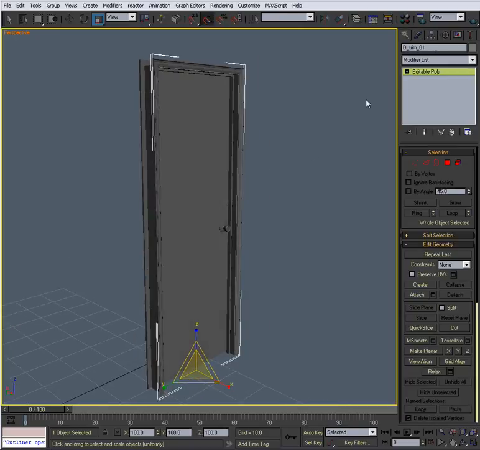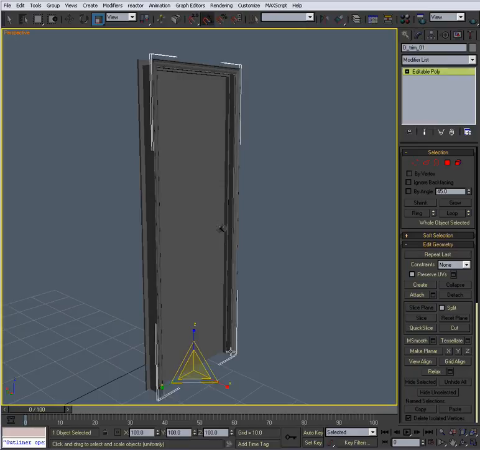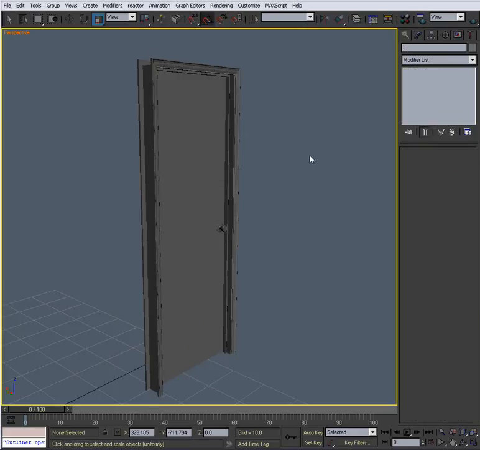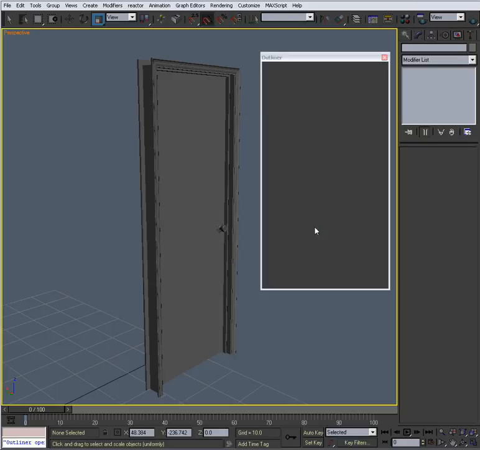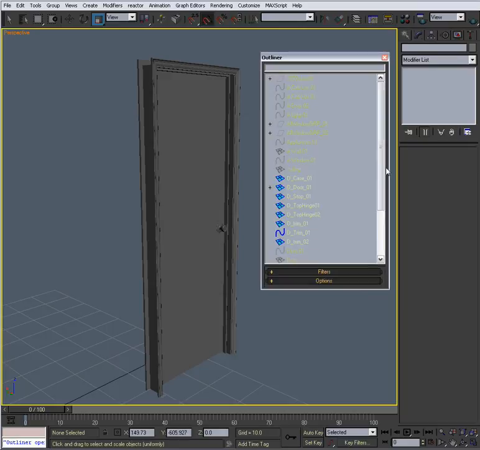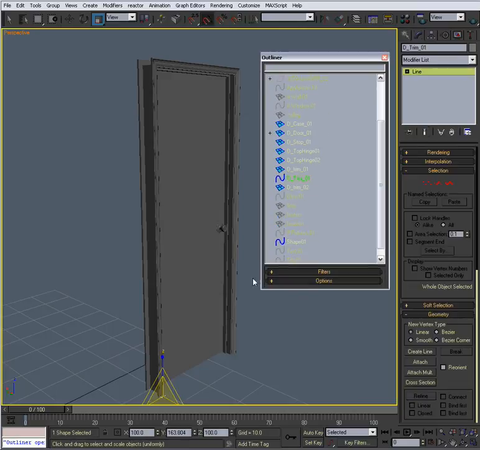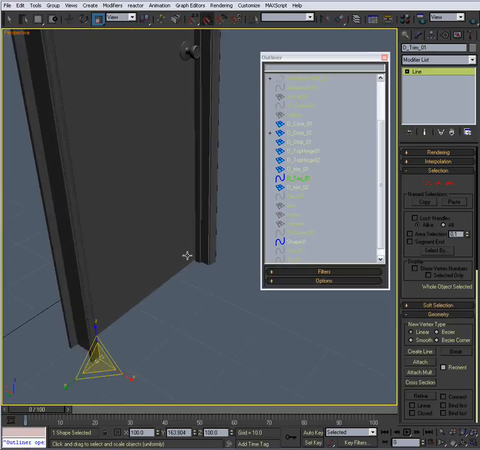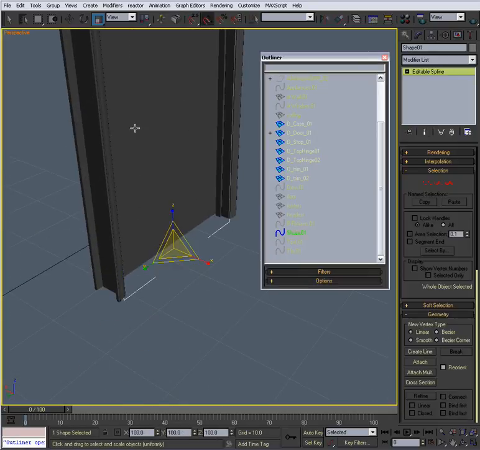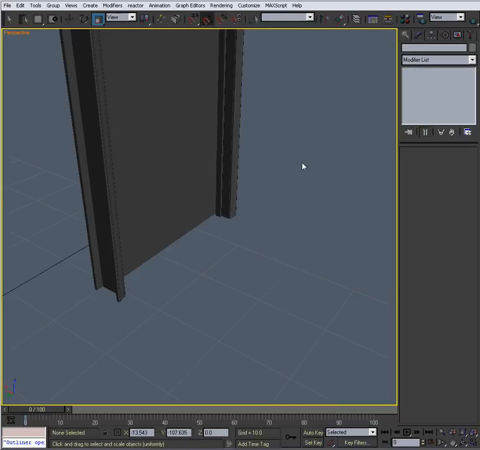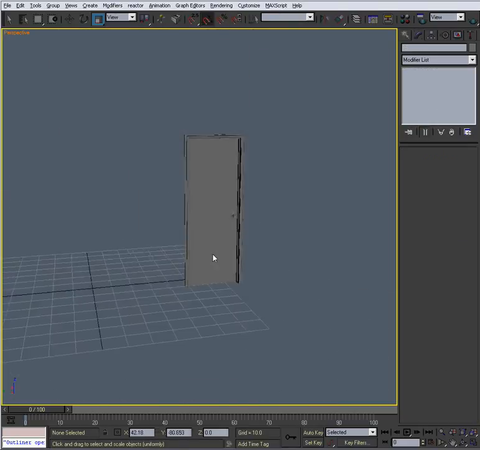Okay, the door trim we are going to keep. What we need to do is, you can do a select by name if you want to, and search for your shapes like that. I'm going to hit H, and I'm going to find my shapes, which is the door trim, the initial shape that we use, and I'm just going to delete it because I don't need it, and the shape that goes around the door. I'm going to delete that too. Okay, so we got that.